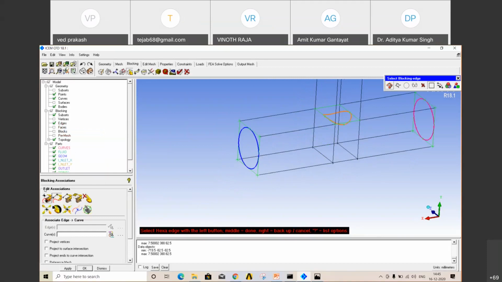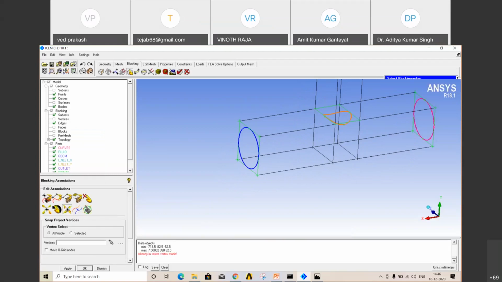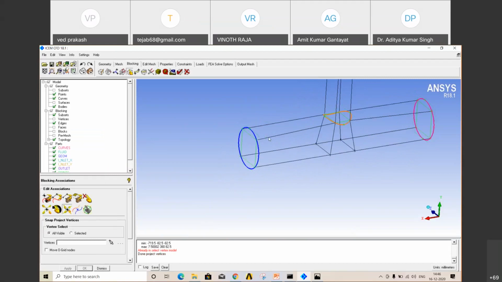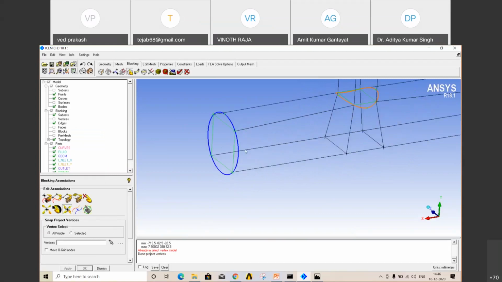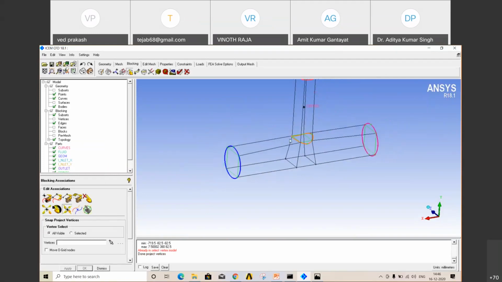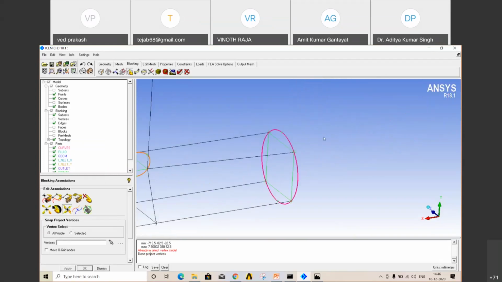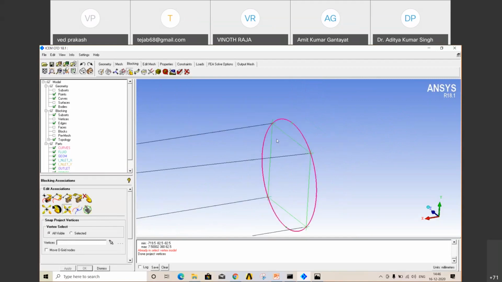So in the blocking association, at the end there is an option snap project vertices. Click on that, all visible, apply. So these vertices will move inside those curves. Now you will understand why we created those points.